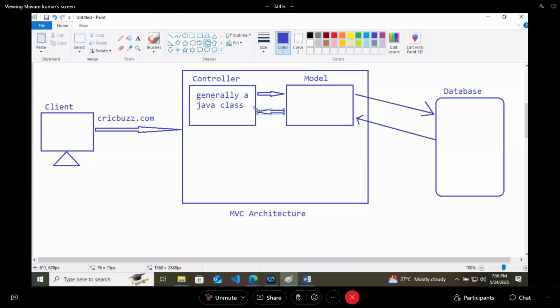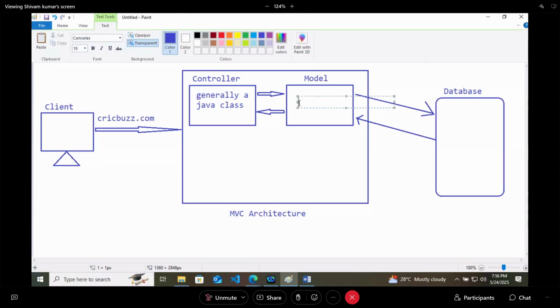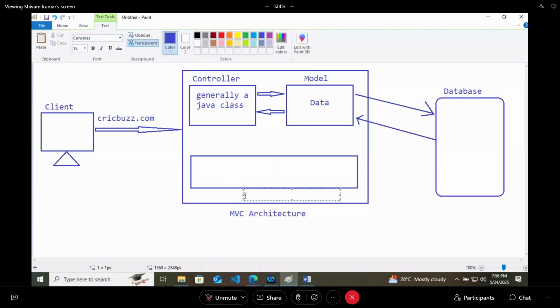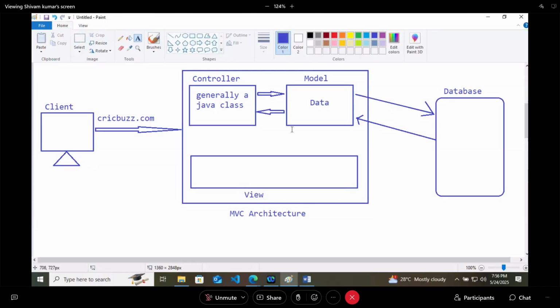It will return two things. So just understand it like this, that it is returning data. And after it returns the data, there will be something as view. This is your view here. The controller will take that data and give it to the view, that wherever this data is required, fill this data.